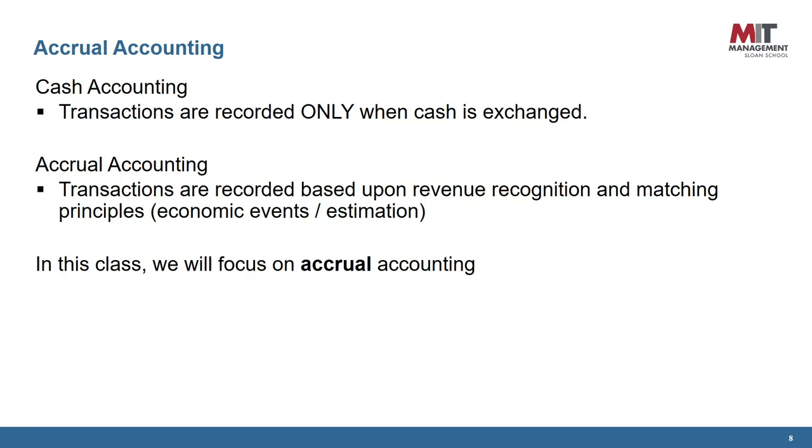On the contrary, cash accounting records transactions only when cash is exchanged. In cash accounting, the sales made using a credit card will not be recorded as revenue until the firm receives the sales amount in cash from the credit card company. In this class, we will focus on accrual accounting.